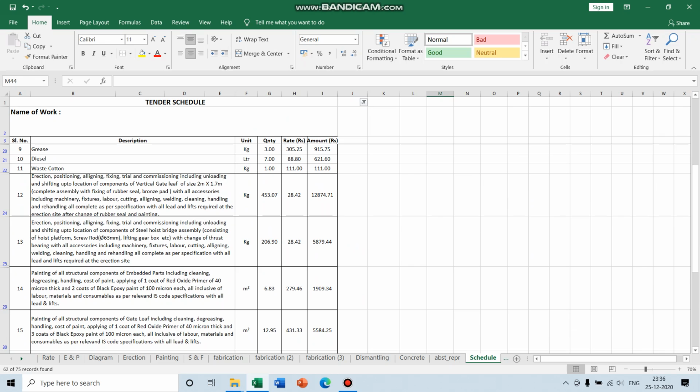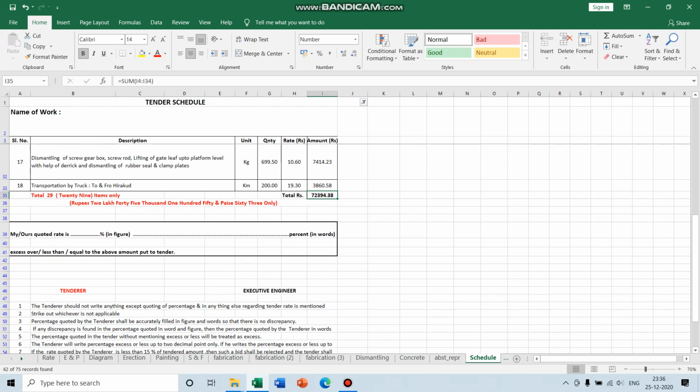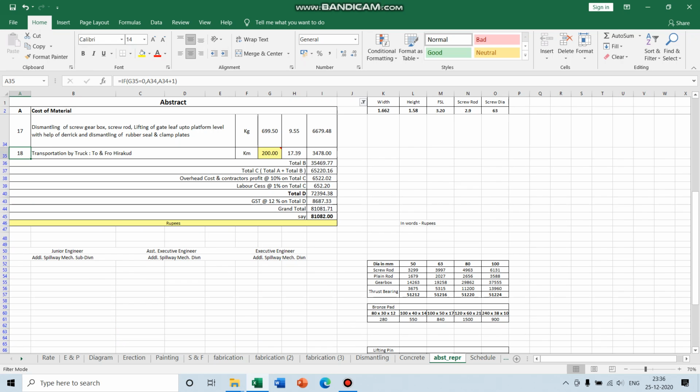Okay, these rates in the tender schedule are inclusive of labor cess, GST and overhead charges, and the final amount is 72,394, which we are going to quote in our tender. Okay, this is equal to 72,394, which is without GST.